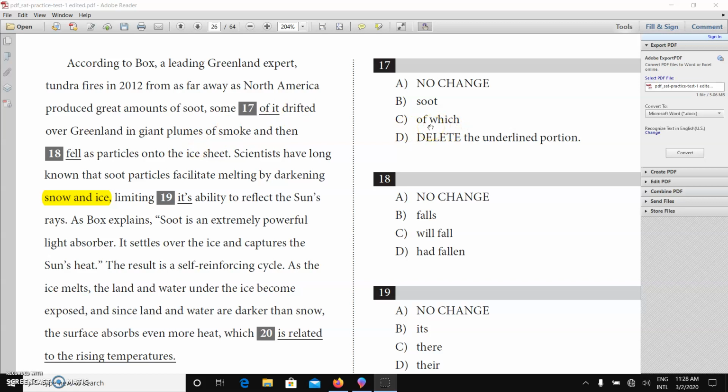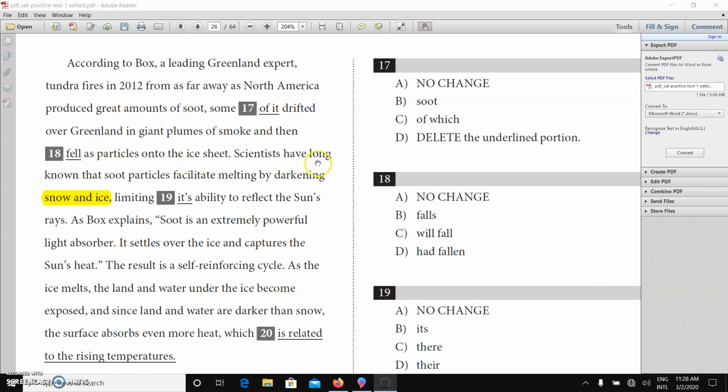Drifted over Greenland in giant clumps of smoke and then fell as particles into the ice sheet. Is that correct? Fell? Yeah. Falls? No. Fell. It's the past tense now. Drifted, that's the consistency with your verb. Drifted over Greenland and then fell. So it's correct. Fell, not falls. Fall, no. Had fallen, no. The better one is fell.